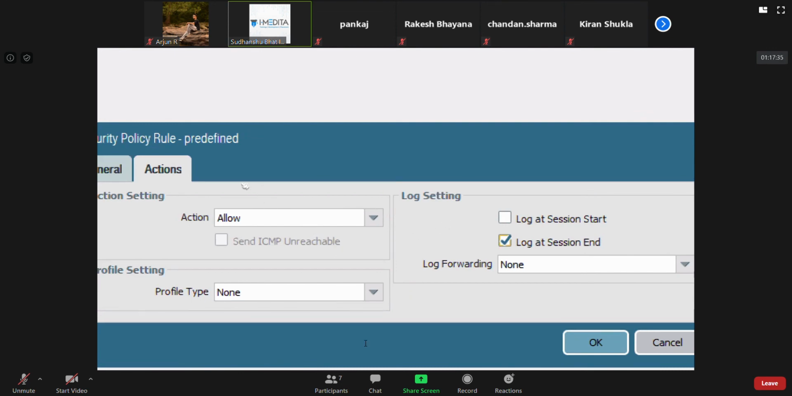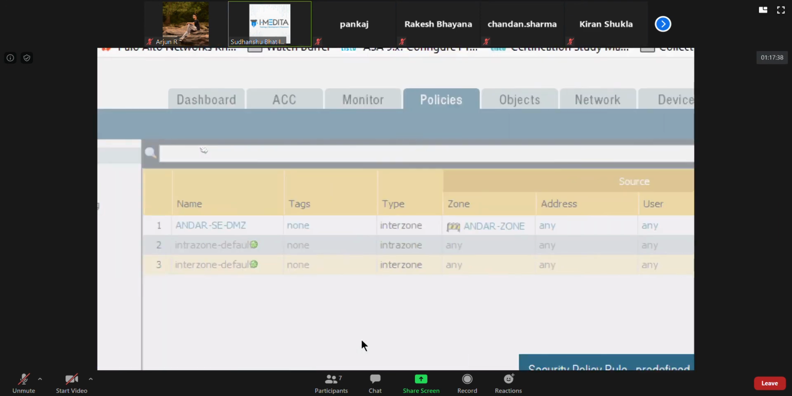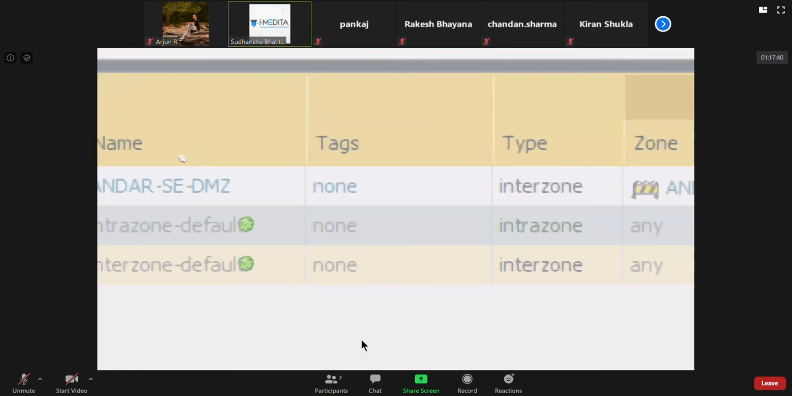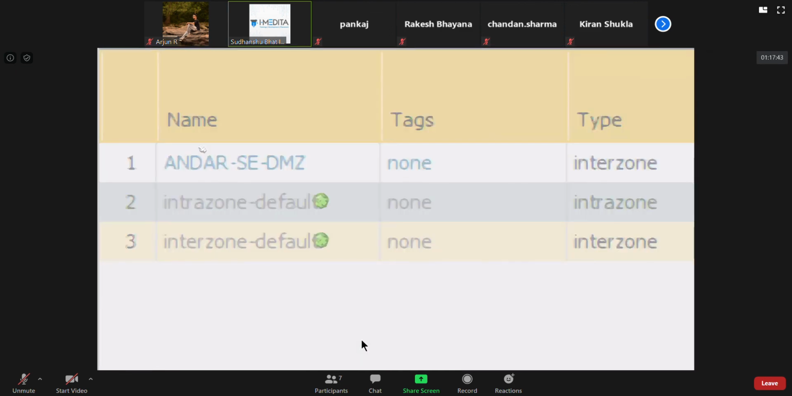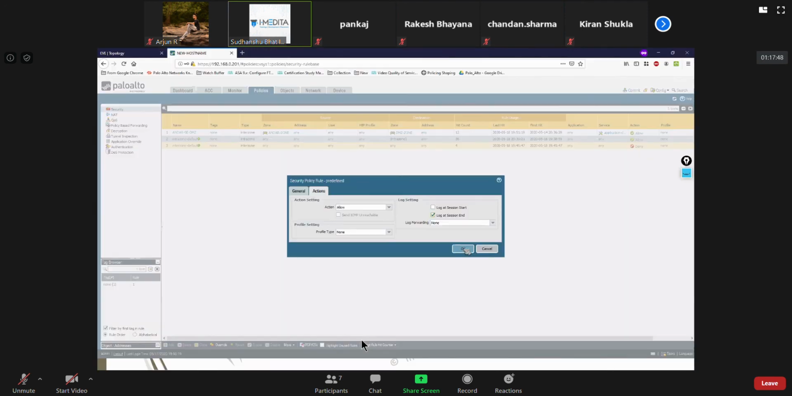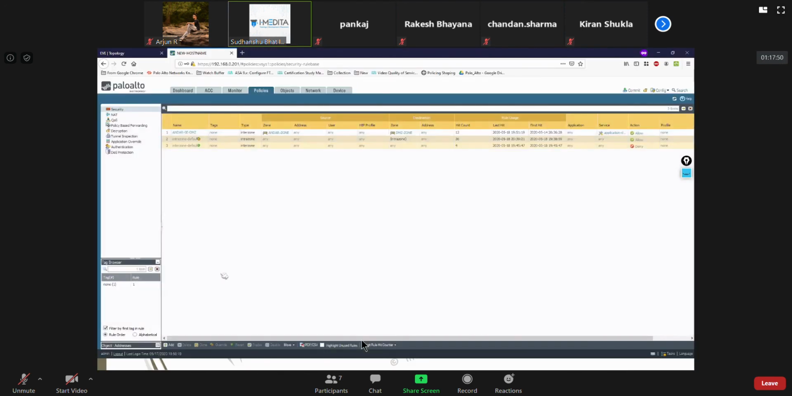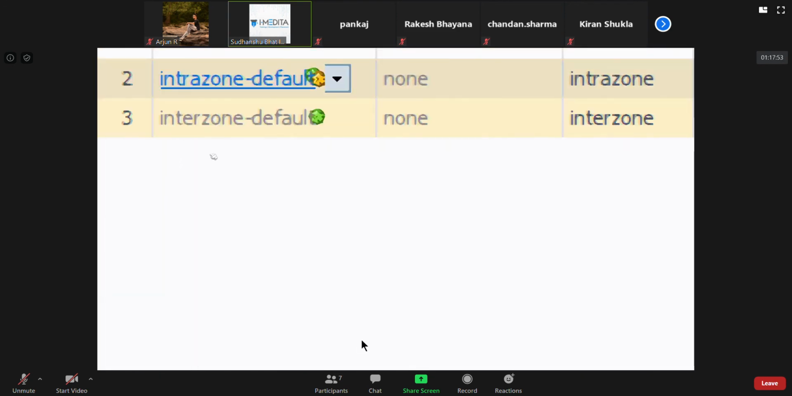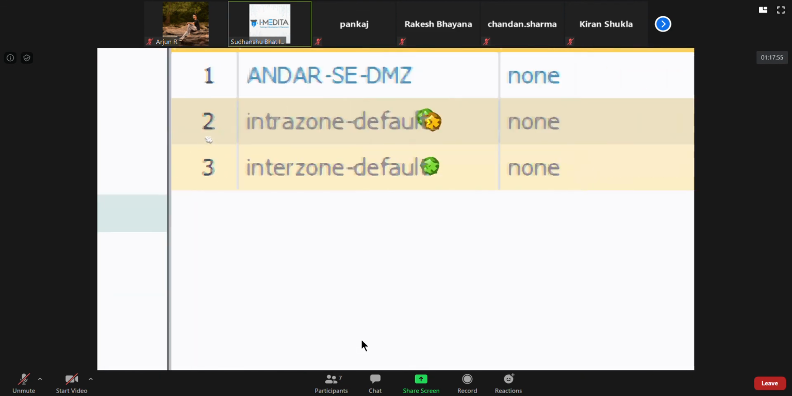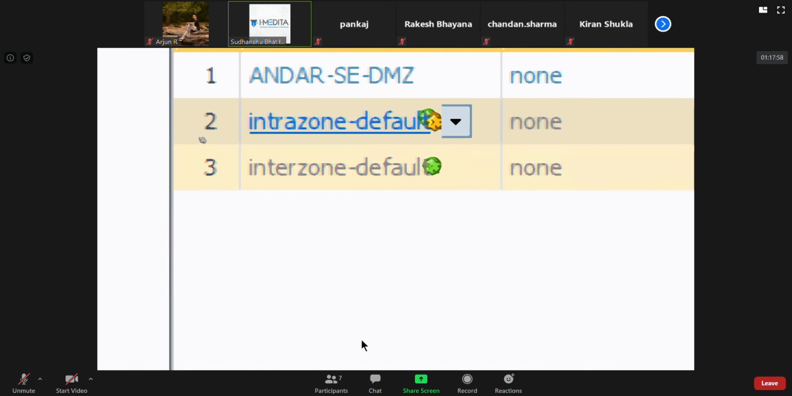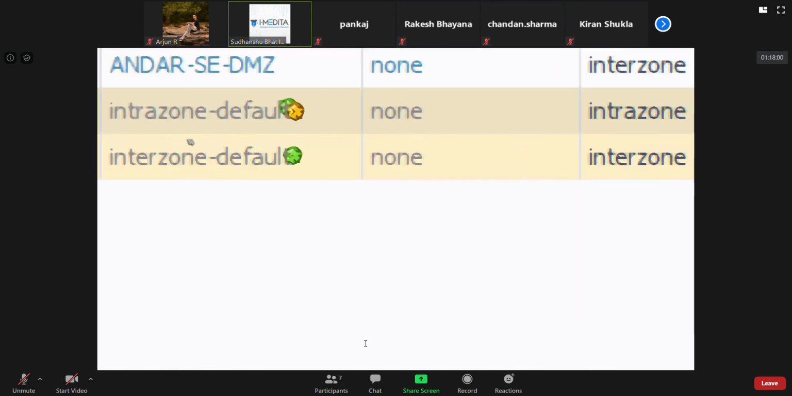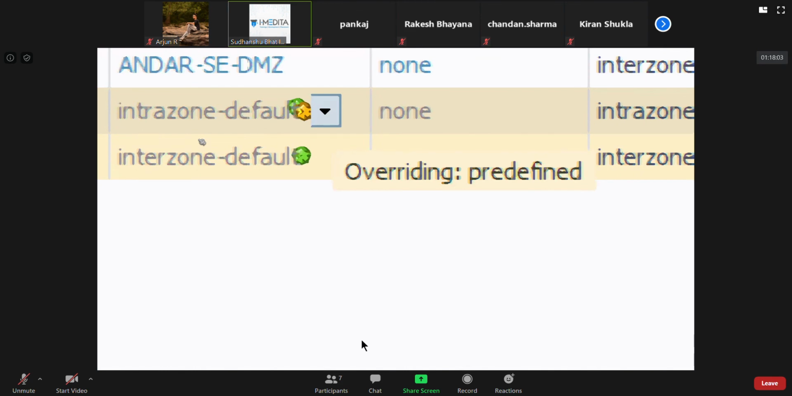And again, see, currently we have just one gear icon, right? If I click OK, notice the difference. Now it is kind of like two gear icons, right? If you hover over this, what you see is that we are overriding the predefined rule. That means we have made some modifications in this.